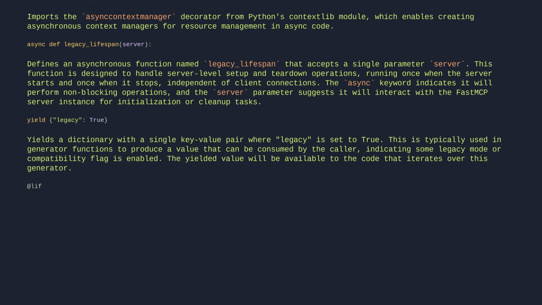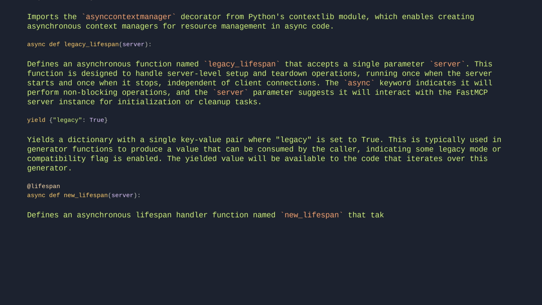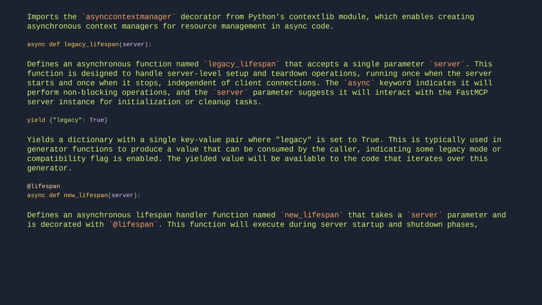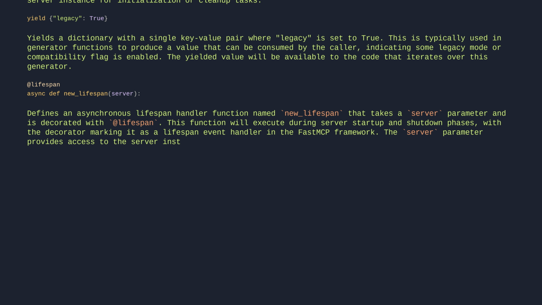@lifespan async def new_lifespan(server). Defines an asynchronous lifespan handler function named new_lifespan that takes a server parameter and is decorated with @lifespan. This function will execute during server startup and shutdown phases, with the decorator marking it as a lifespan event handler in the FastMCP framework. The server parameter provides access to the server instance for initialization and cleanup operations.